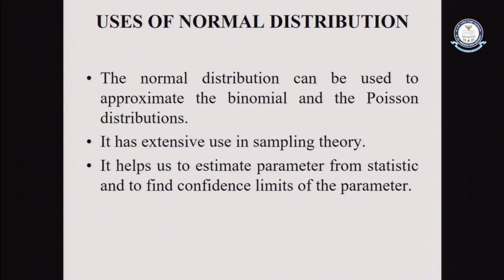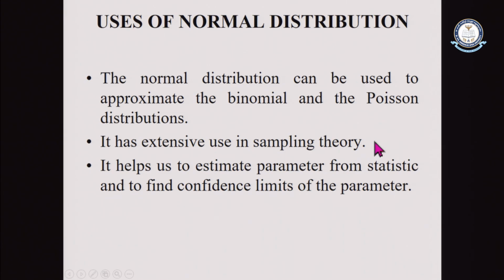As Sampath Sari said in the beginning, we are already using sampling distributions and other things. The normal distribution can be used as an approximation to the binomial and Poisson distributions, because these two are limiting cases of the normal distribution. These are the two important approximations. It also has extensive use in sampling theory.